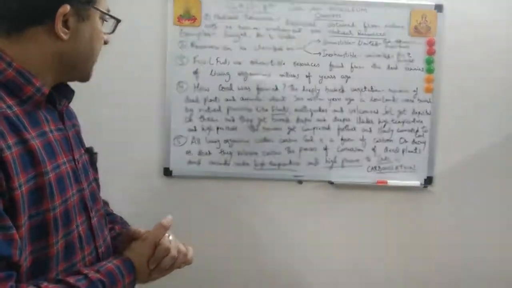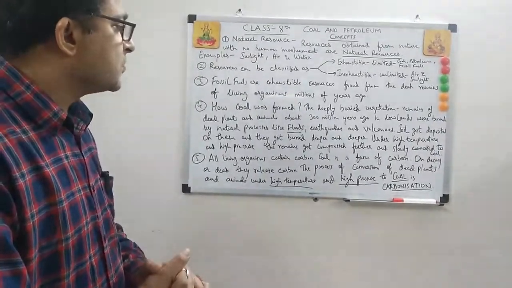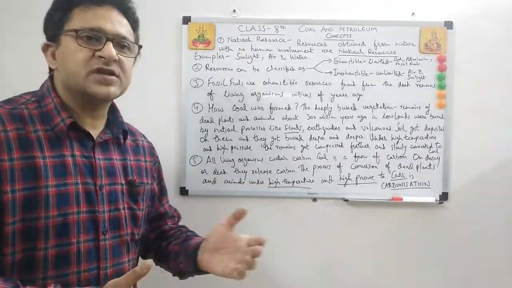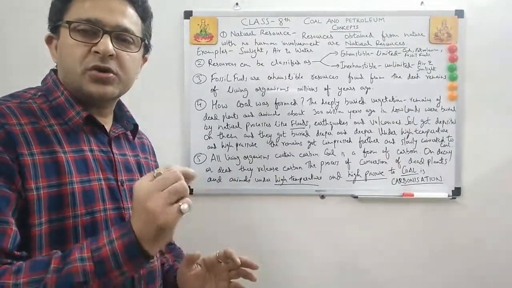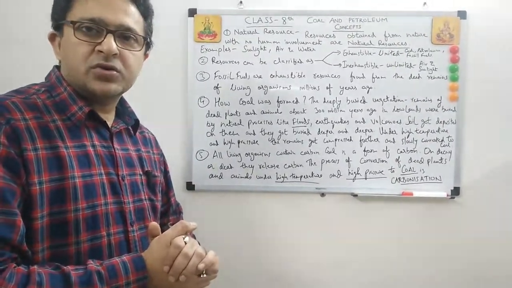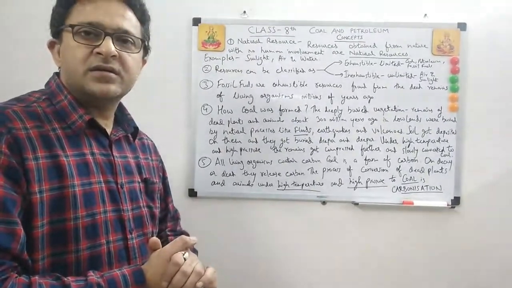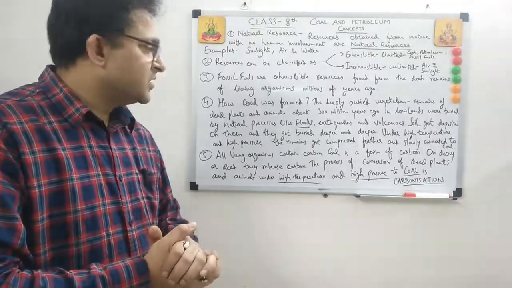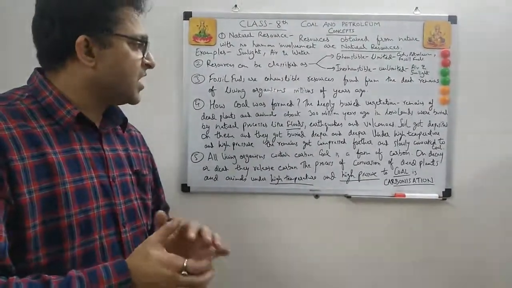Now, all living organisms contain carbon. Coal is a form of carbon. Coal is black in color. You must have seen coal. In the barbecue which we use, we put coal. Coal is round, spherical, sometimes irregular in shape. It's a black colored object. Coal is a form of carbon.